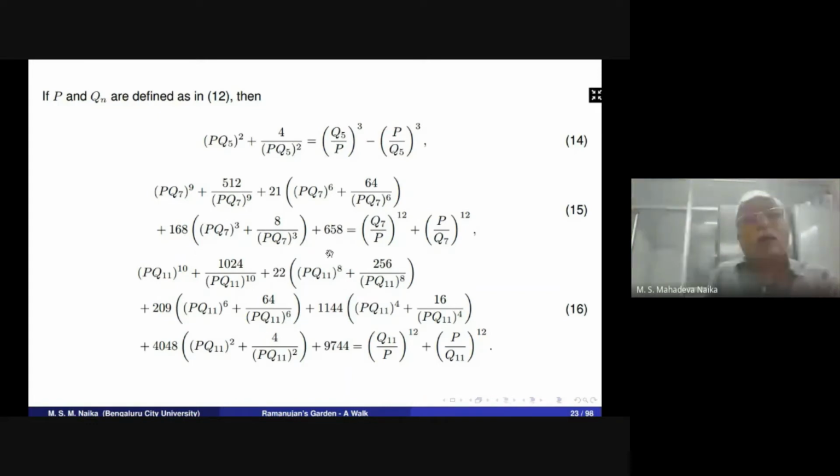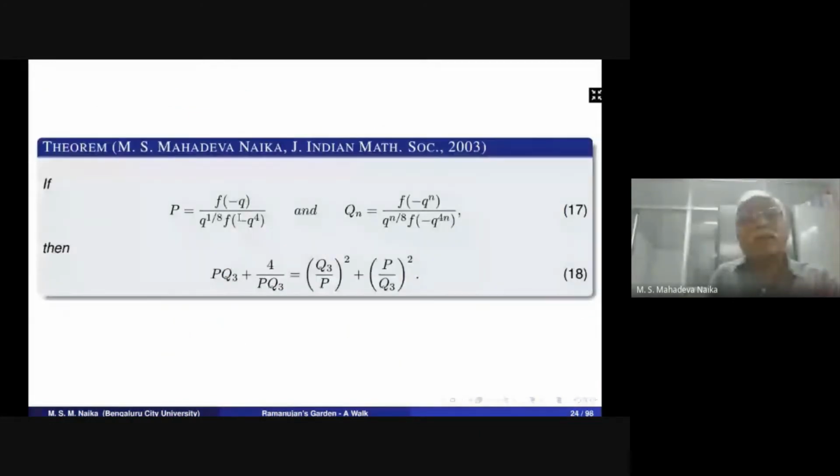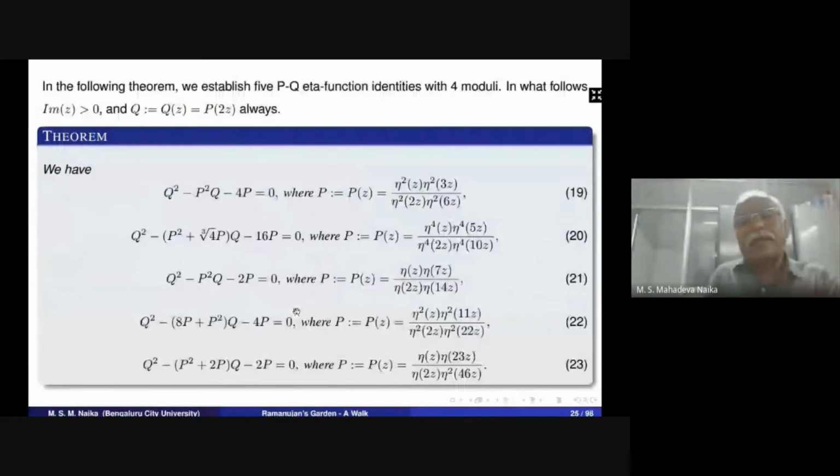Then if P equals the ratio of f of minus q and f of minus q power 4, times q power 1 by 8, and Q_n is as defined in 17. And then if n equals 3, we get PQ modular equations of Ramanujan type as in 18.